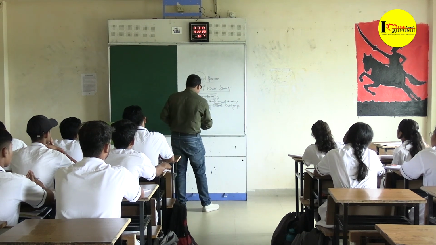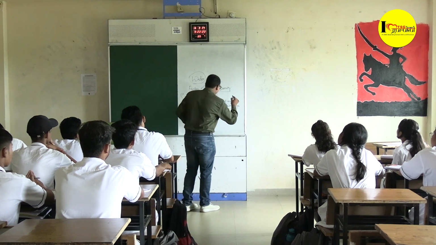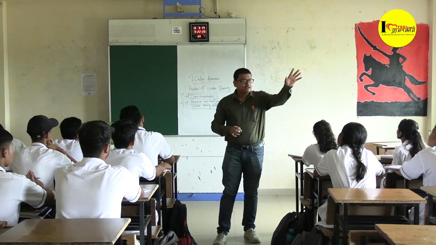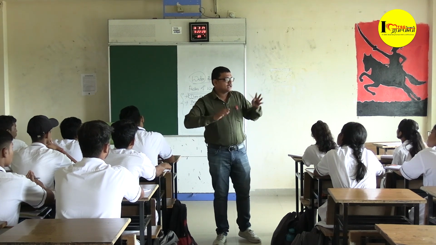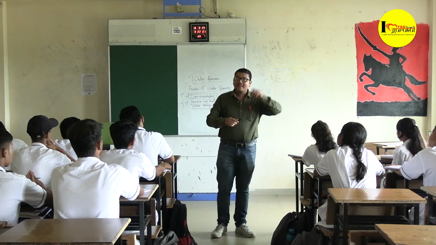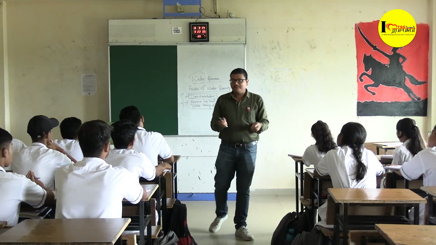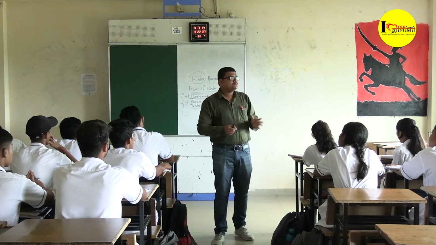Unequal access to water among different social groups. In chapter number 1, Resources, you already studied about it. That means we can say rich people and poor people.